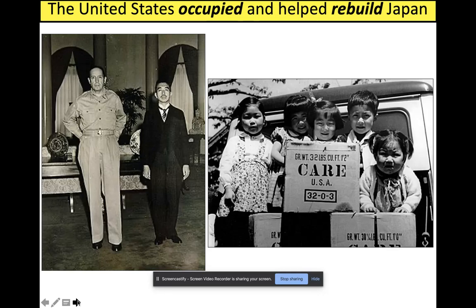Why do it? Well, if you paid attention in World War I, you know the answer. Remember how harshly Germany was punished after World War I? They were treated horribly. They were blamed for everything. And because of that, they wanted to fight again in World War II. And so with Japan, we decide maybe it'd be better if we don't let the Japanese people get so angry. Maybe it'd be better if we help them rebuild and then they can become friends with us. This was the strategy, and in case you don't know, it worked perfectly. Japan's one of our best allies today.